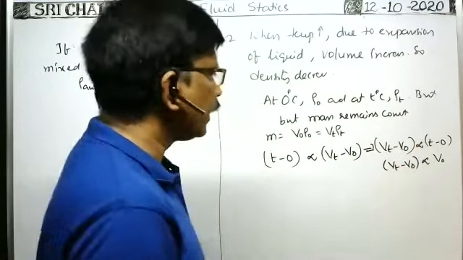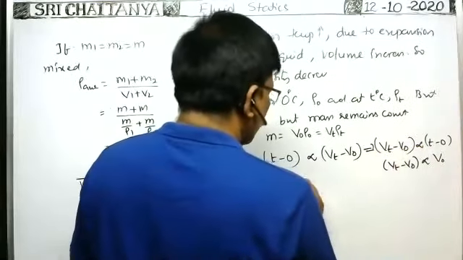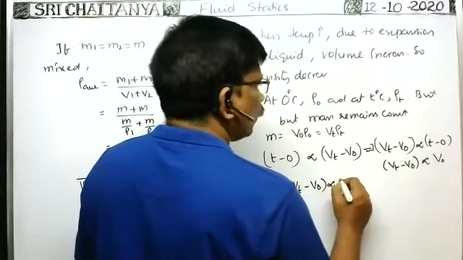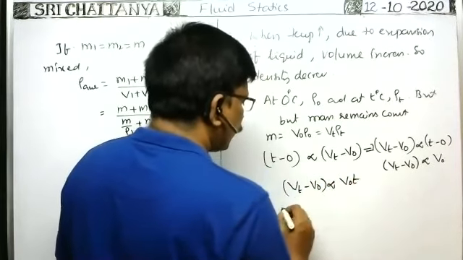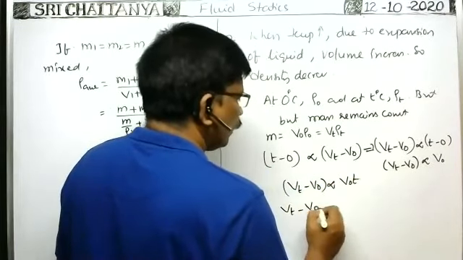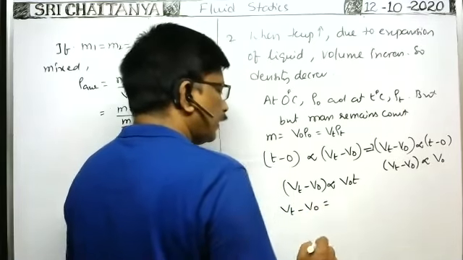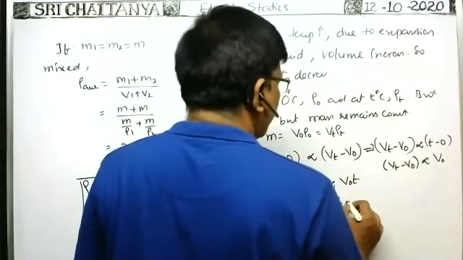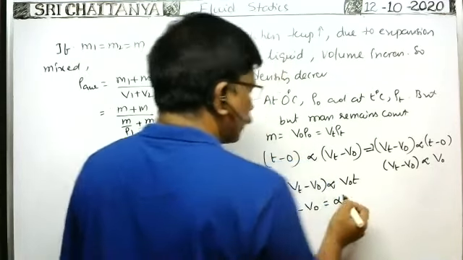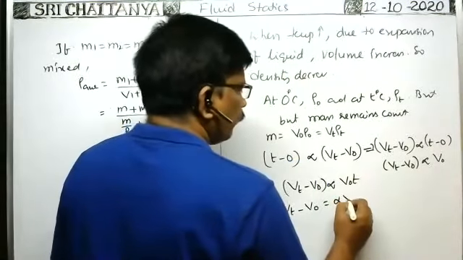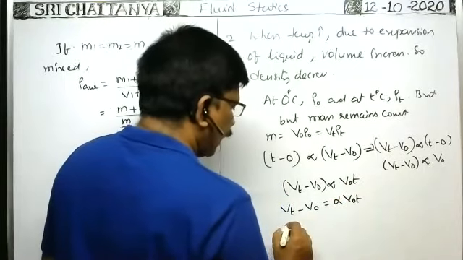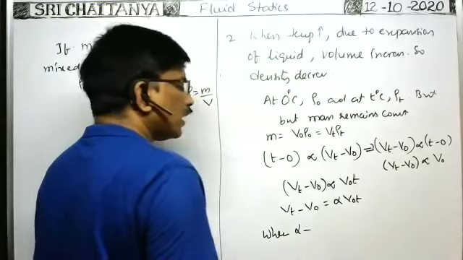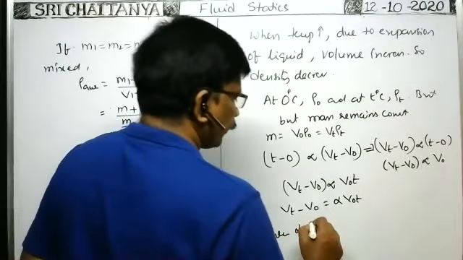Combining these two, the increase in volume of the liquid is directly proportional to V naught into T. So the increase in volume is equal to a proportionality constant, gamma, into V naught into T, where gamma is called the coefficient of volume expansion of the liquid.